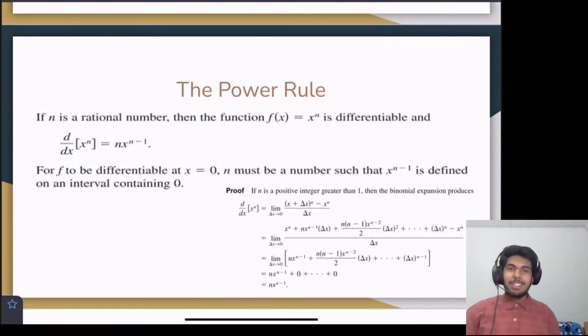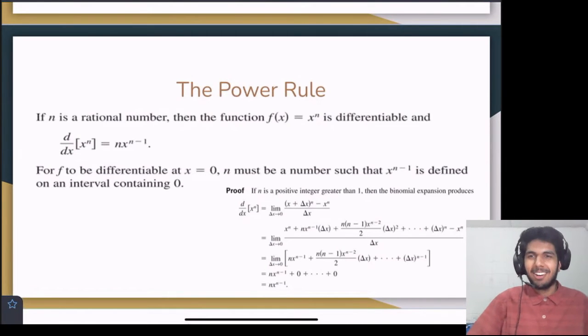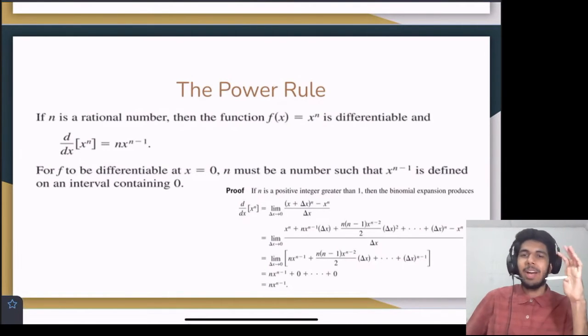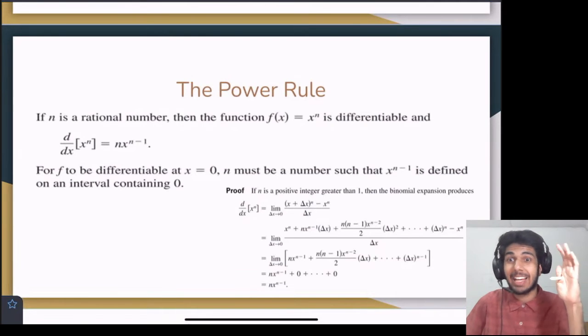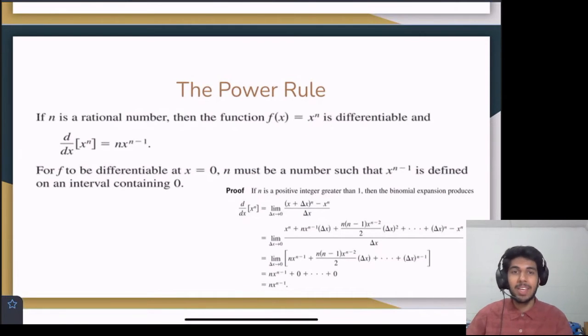This is really important. This one's so important. Oh my gosh, we use it all the time. So n is a rational number. That's key already. Rational number, meaning it doesn't need to be an integer. It can be a fraction. Then, if we have the function x to the n, x is raised to the power n, that is differentiable, and the derivative of that equals n times x to the n minus 1.